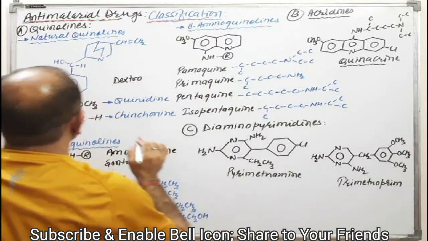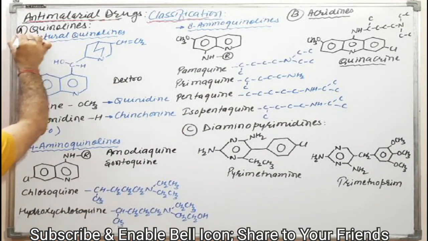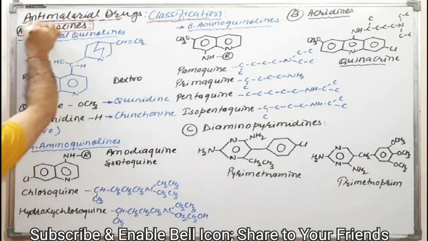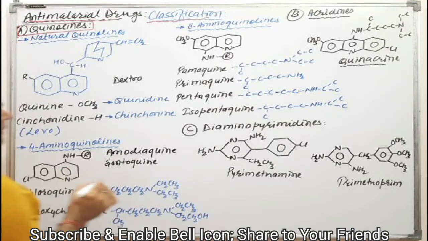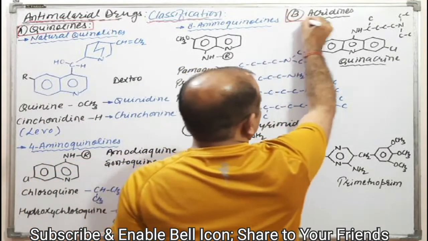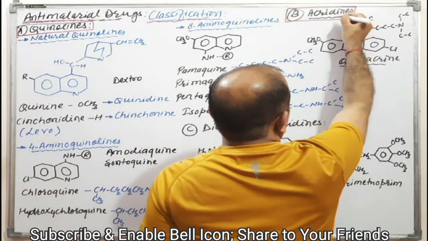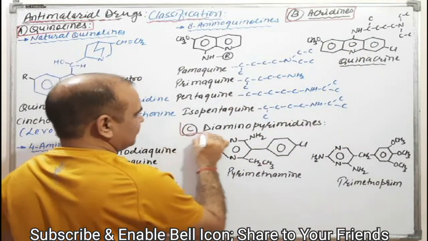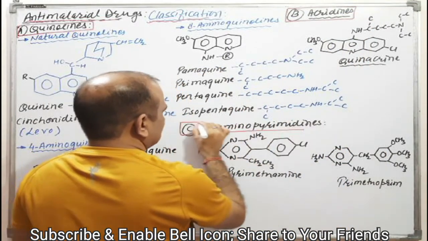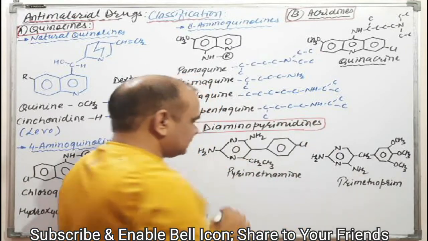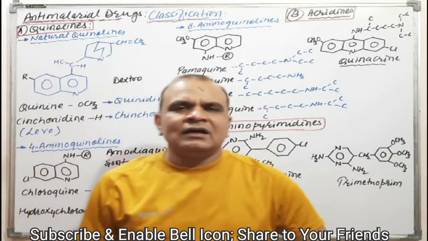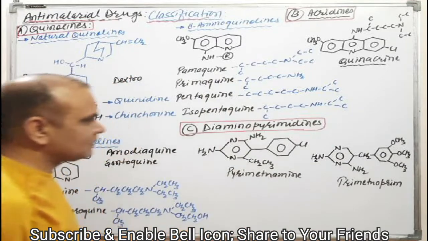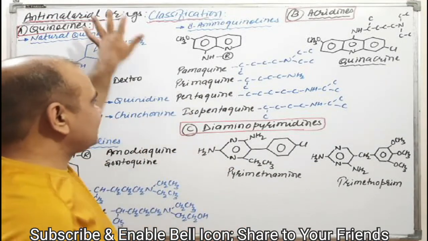Try to understand, first category is the quinolines, second category is acridines, and third category is diaminopyrimidines. Apart from these three categories, there are three more categories. After this we will discuss the other categories of antimalarials.